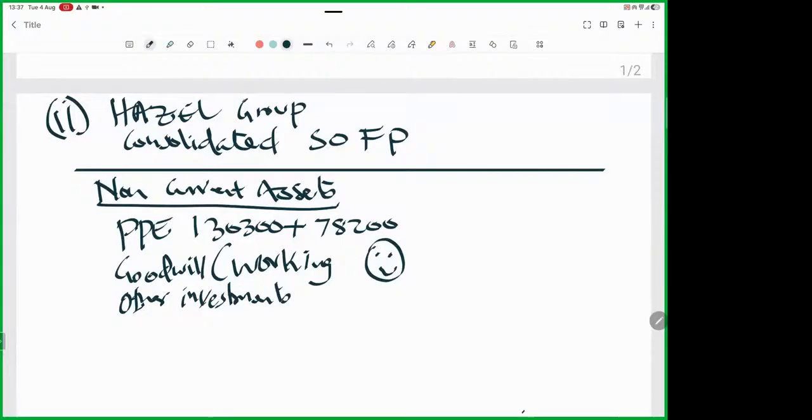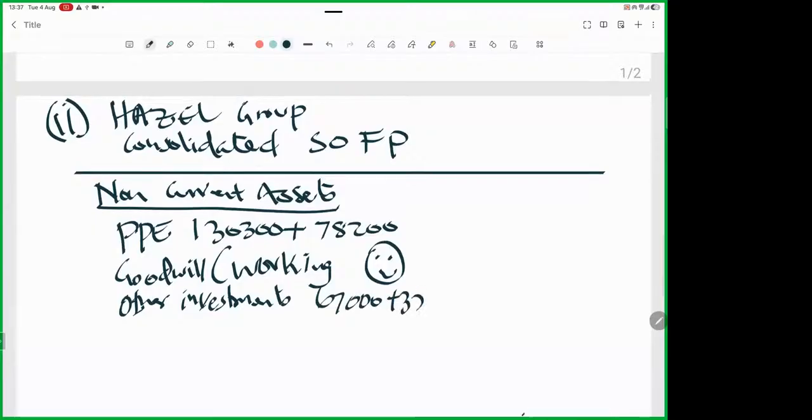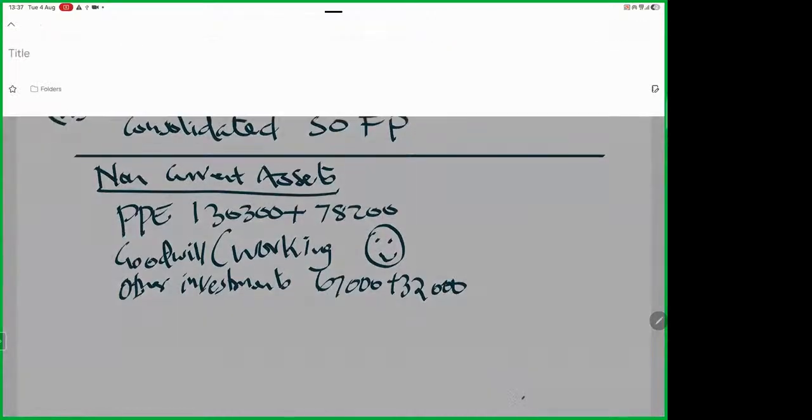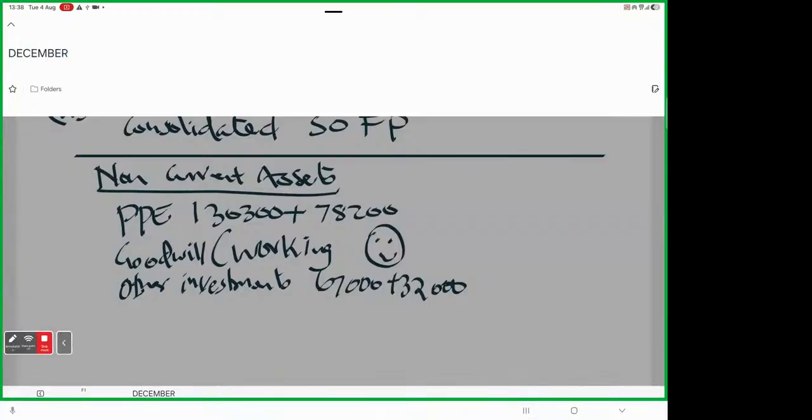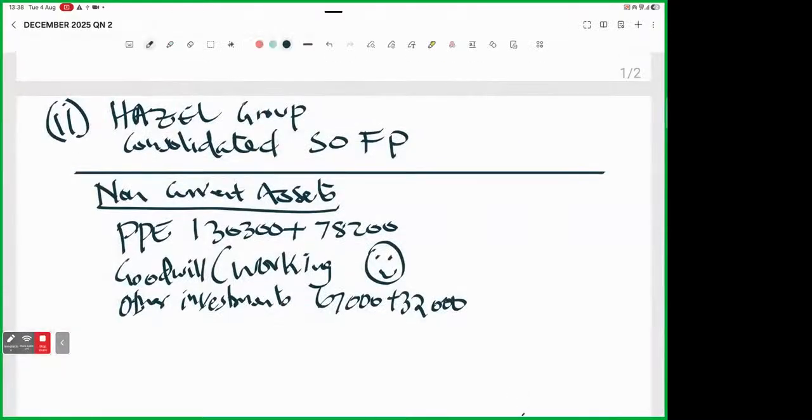So other investments, I want to consolidate this. What do we have there? 67,000. To consolidate is to add there. Oh, I should have written here that this is December 2025, question number 2.